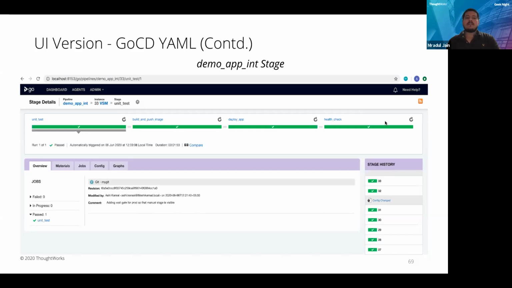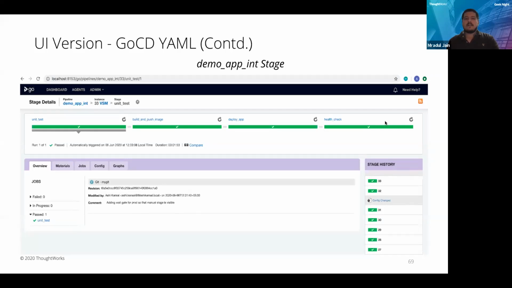The very first stage is unit test. The second stage is build and push image. Third is deploy app, and fourth is the health check. So we have defined individual stages with required parameters in the YAML file, and the same has been reflected here on the UI version. You will get a bit more details once I show the YAML file as well for this job. So in the int environment, we have defined 4 different stages.